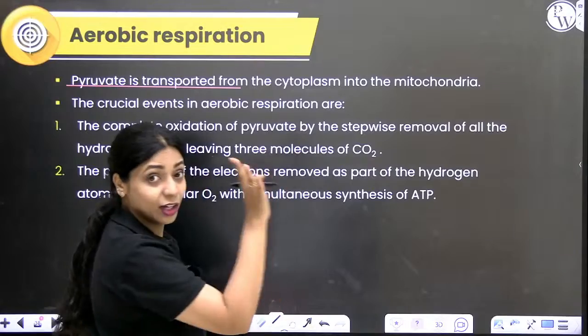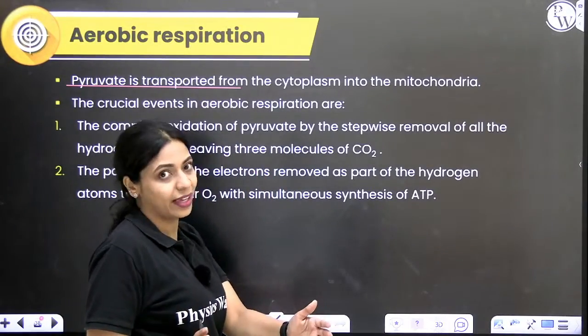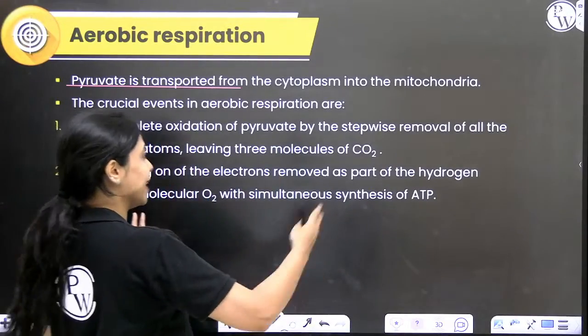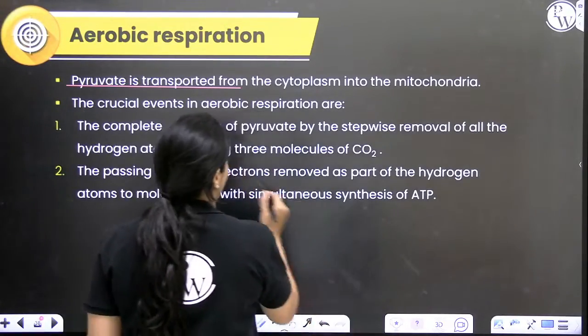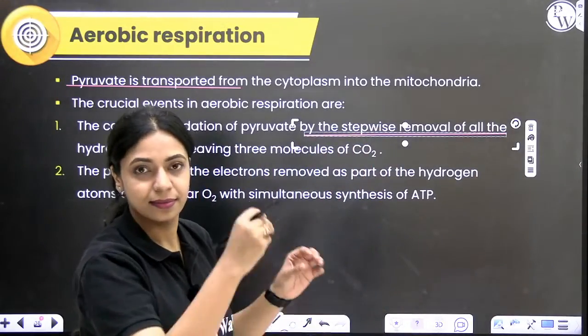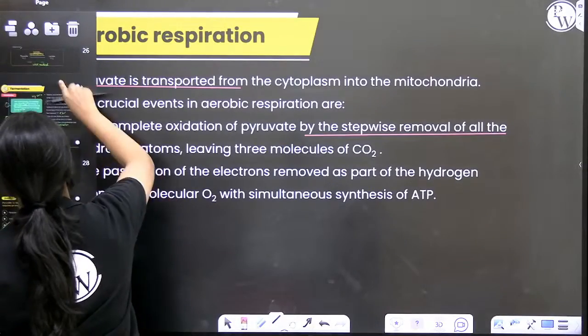of pyruvate. Right now we have pyruvate. Glucose is partially oxidized and has given us two pyruvic acid molecules. Now that will continue to get oxidized. Okay. So when that gets oxidized, hydrogen is removed simultaneously. Remember, let's take a look at this initial equation that will help you understand.